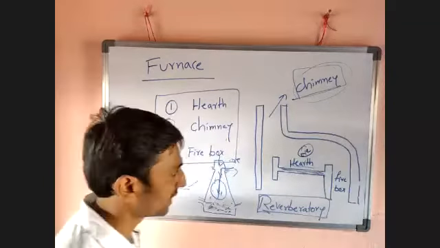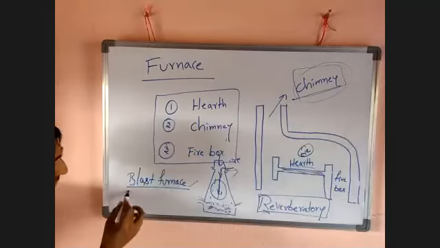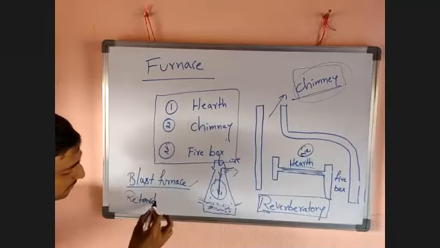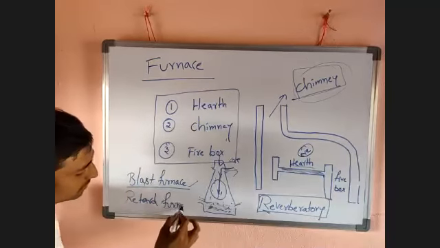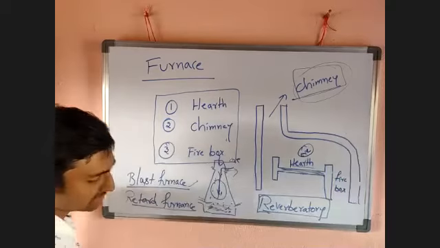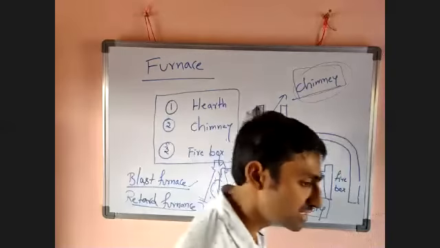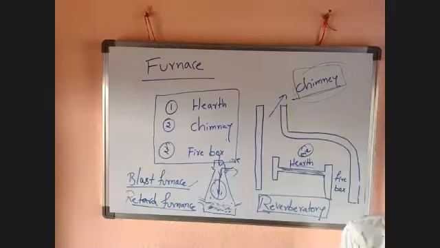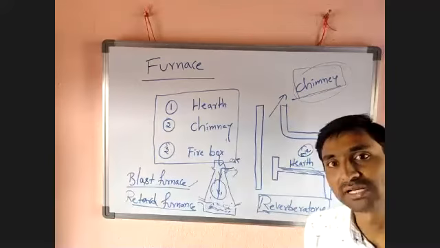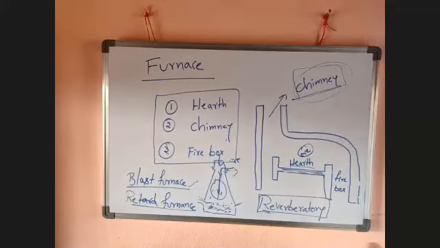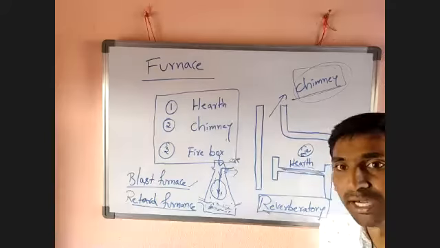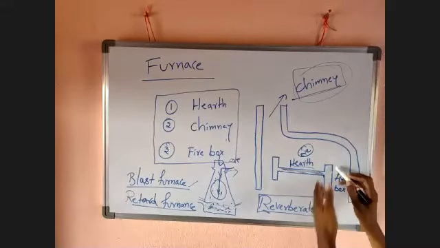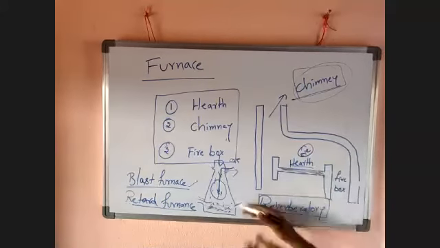Next is the retort furnace. In the retort furnace, there is no direct contact between the flame and the ore; they have a certain separation. In the others there is a chance of direct contact, and in the blast furnace it is already mixed.